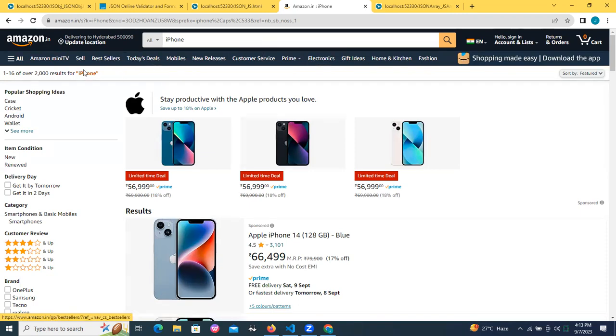116 over 2000 results are coming here. Can you see and observe? 2000 results for iPhone. What are these results? 2000 results already came, sir, from server. What is this results? Object?